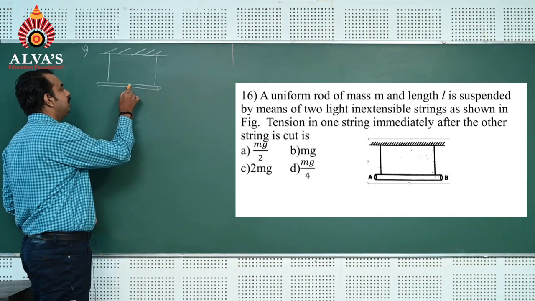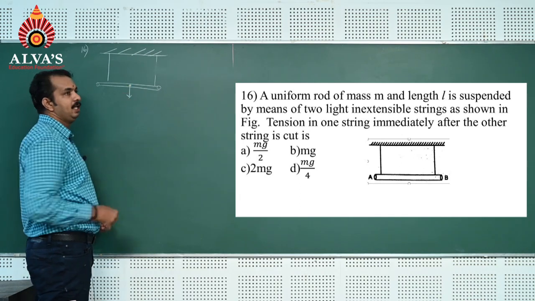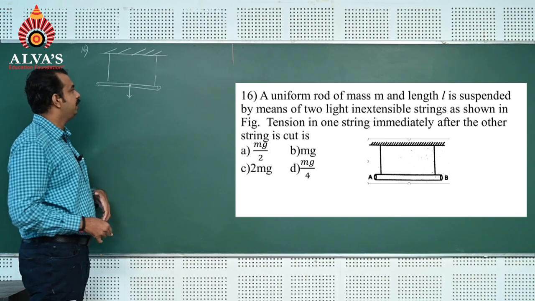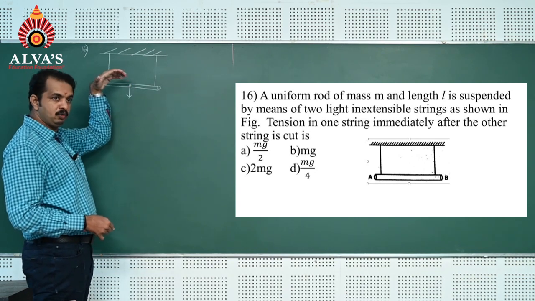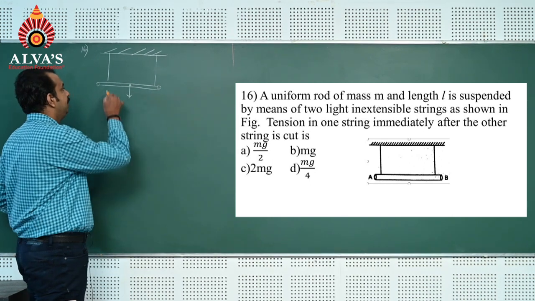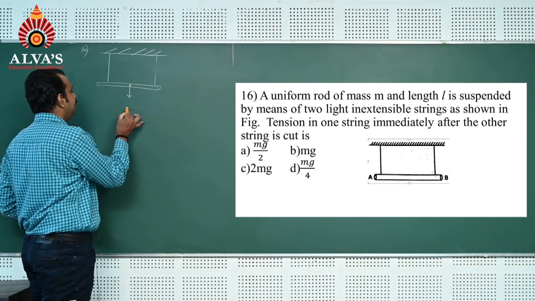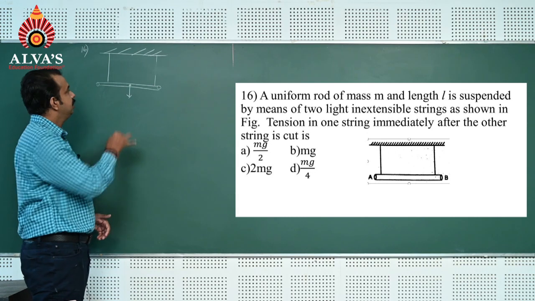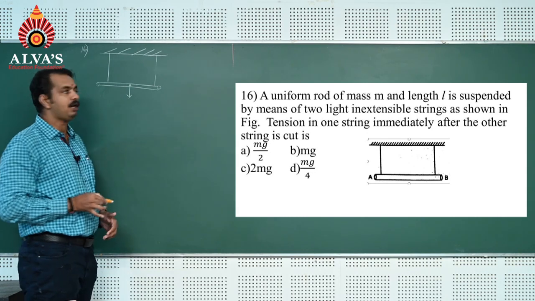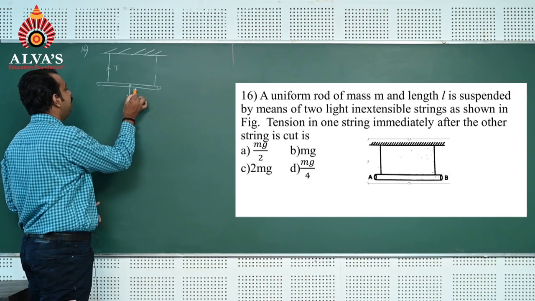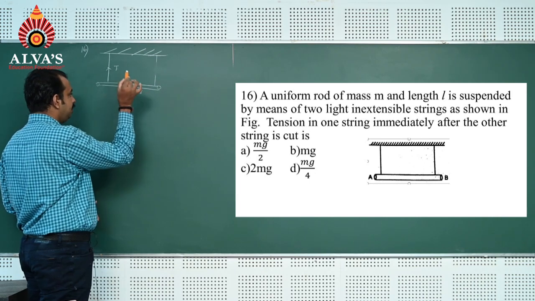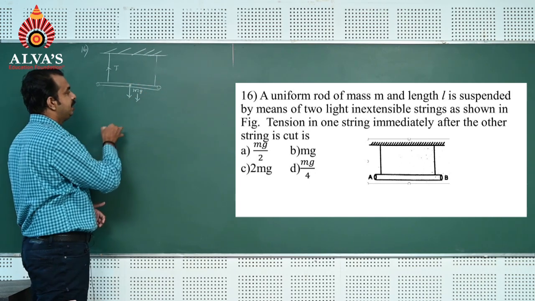this rod moves downward. When the rod moves downward, its center of mass moves downward with acceleration. That acceleration is because of the forces acting on the rod: tension acting upward and mg acting downward.